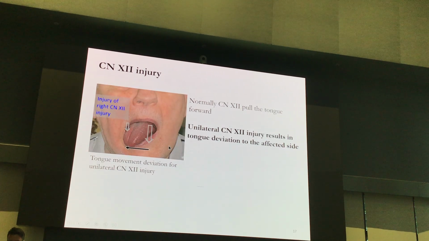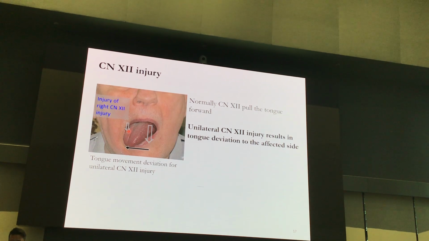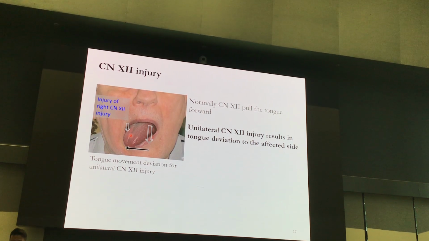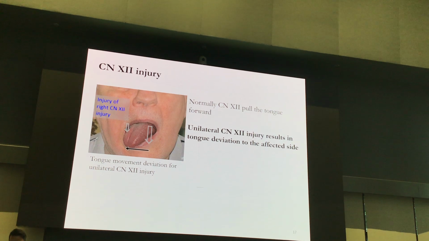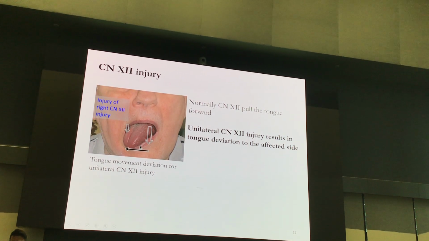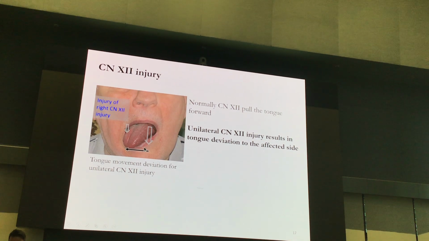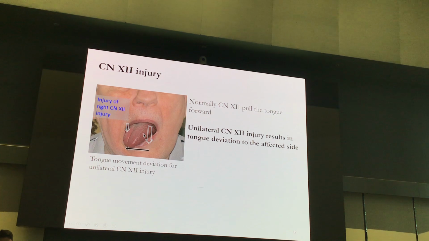And also, there is a deviation when you tell the patient to pull out the tongue. Based on this response, can you tell which CN12 will be injured? Is it left or right? CN12 injury.